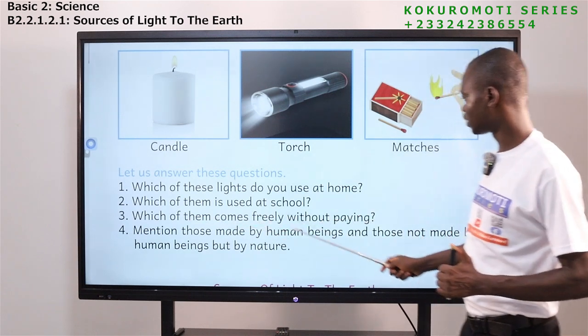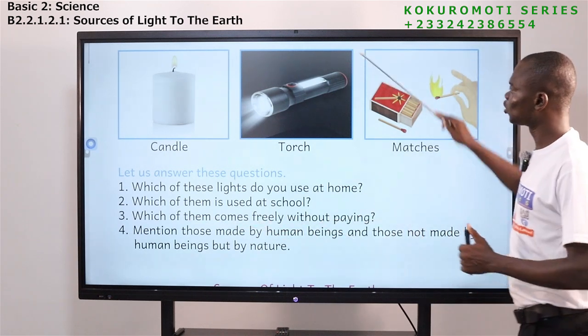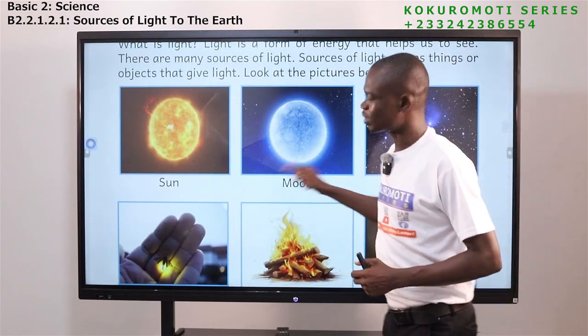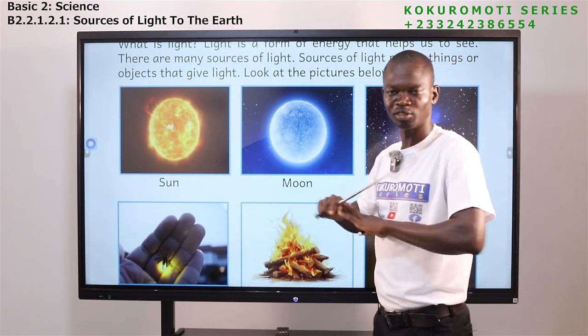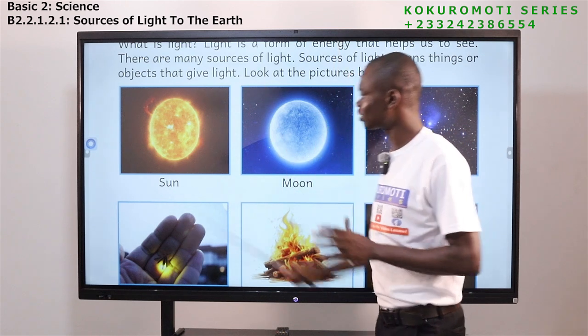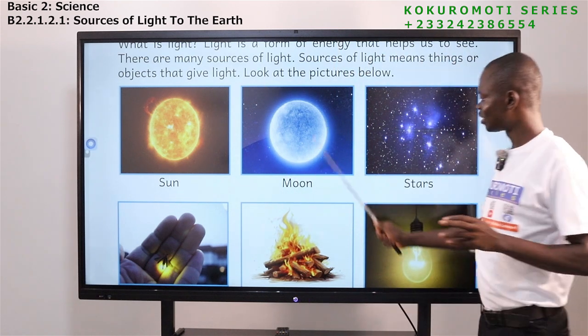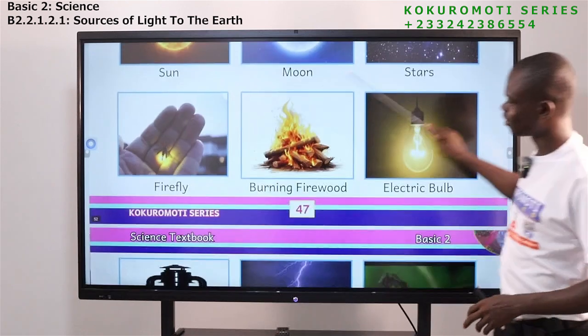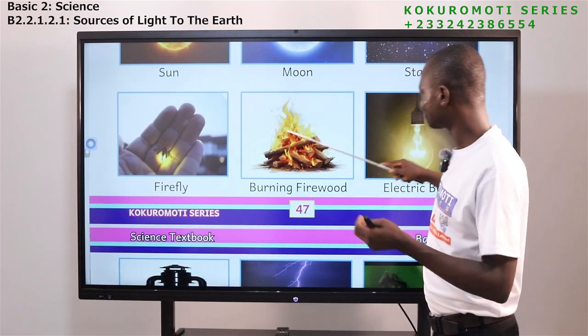Which of them comes freely without paying? So this one, let's go back and see. The light that we get from the sun, do we pay for? We don't pay for. So this one, it comes at no cost. The moon, do we pay for? No. Stars, we don't pay for. Firefly, we don't pay for.